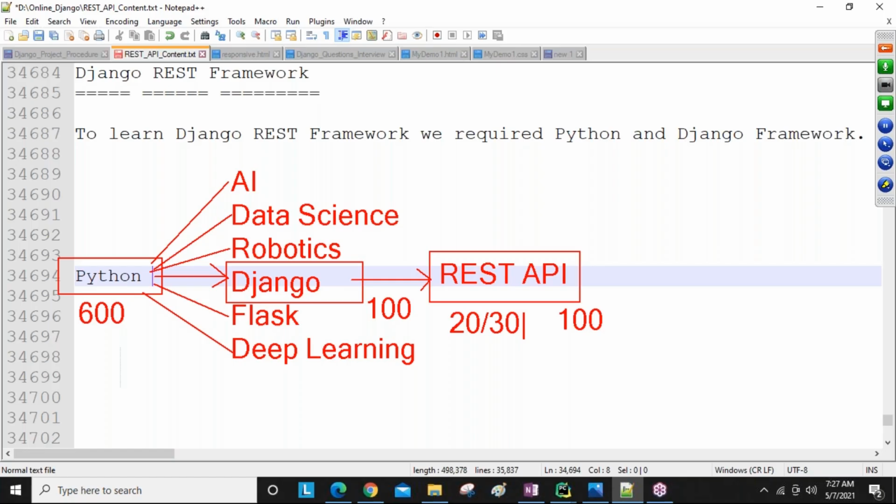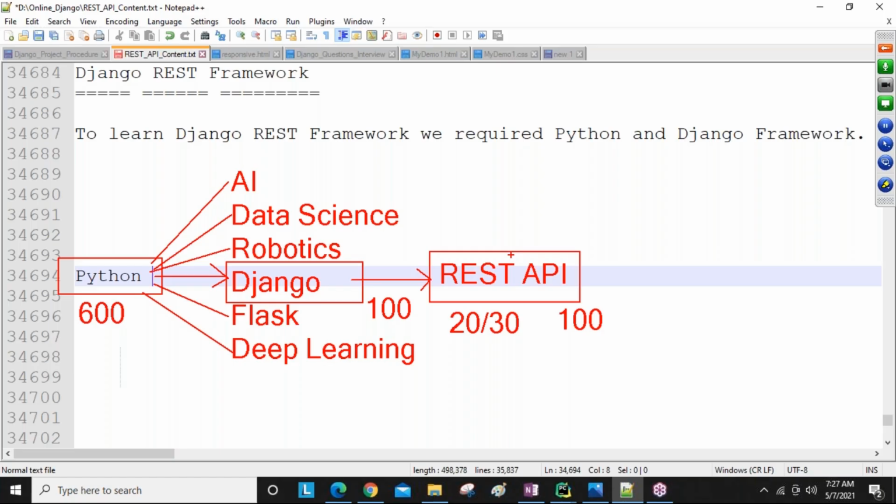Okay? And this is one of the reasons, guys. All Django people are required to learn REST API, and REST API also has its own benefits, guys. We discussed some points in the last session. Django REST framework is a third-party framework. It is not developed by the Django people. Django REST framework is built on top of the Django framework.